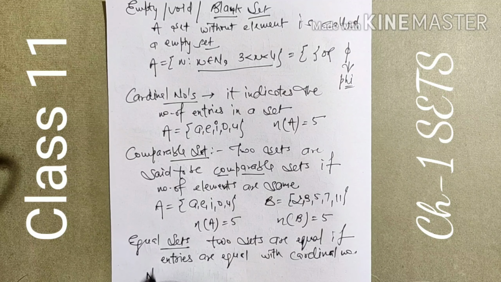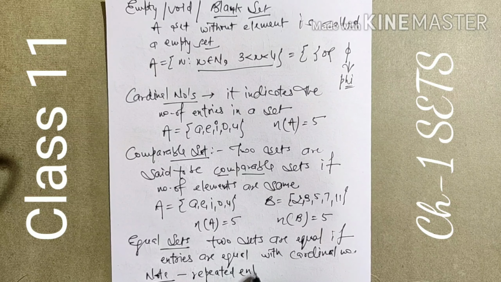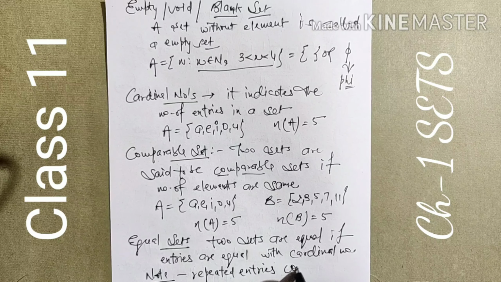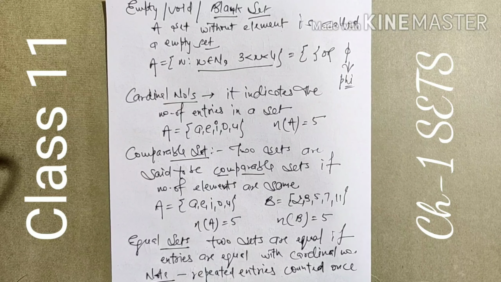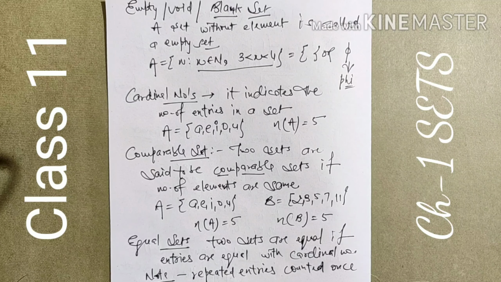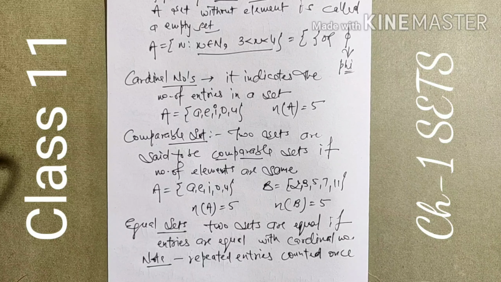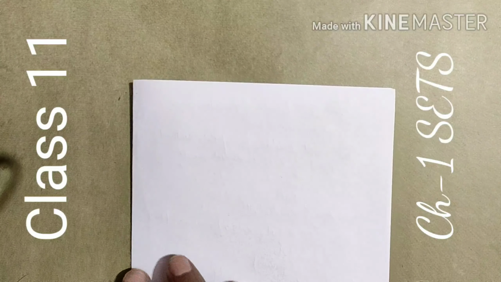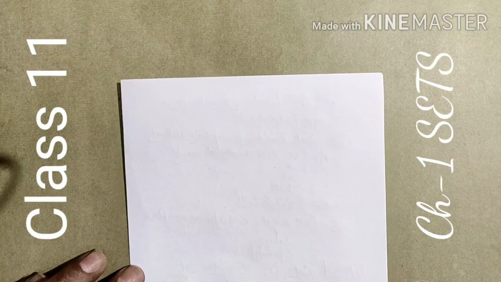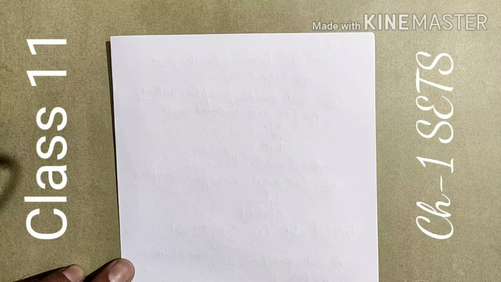One thing to remember: repeated elements, otherwise entries, are counted once only. If elements are repeated, we count them as single. This is the definition of equal sets. Like this, we can find out the types of sets also.